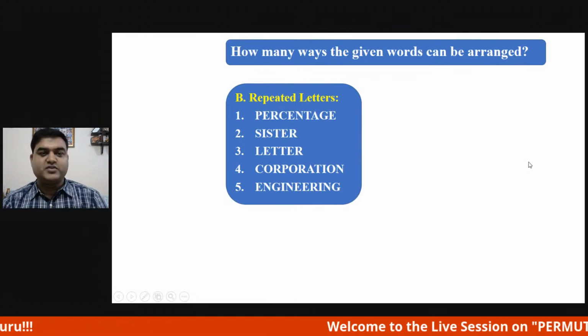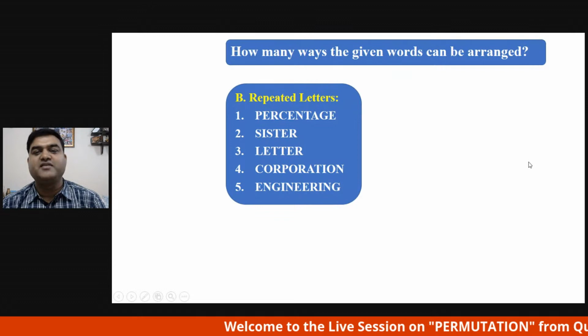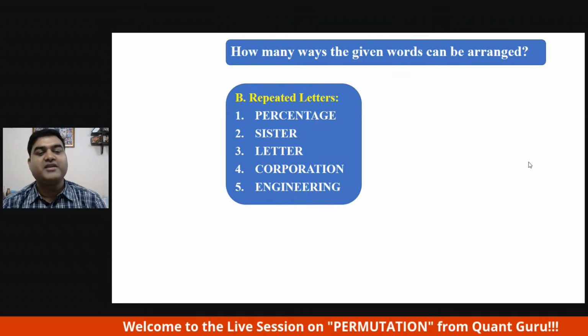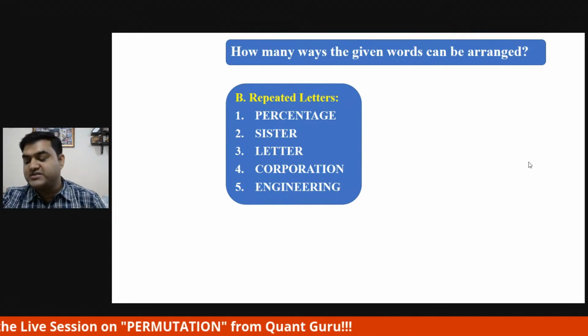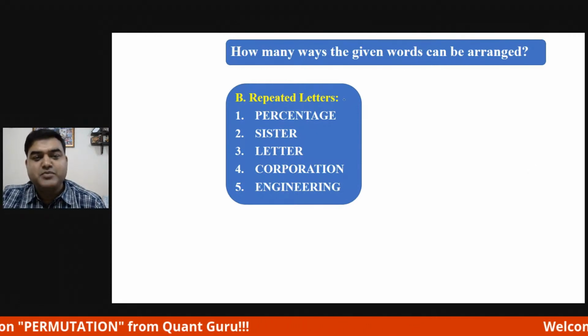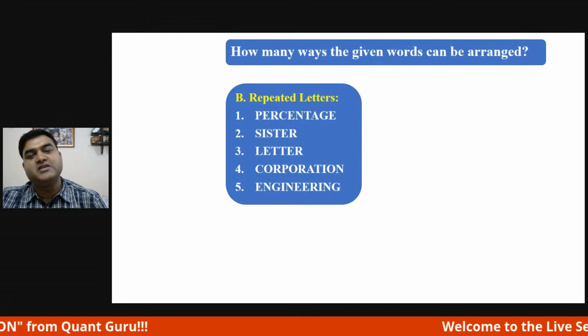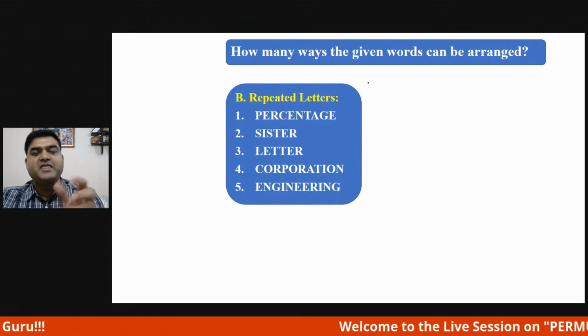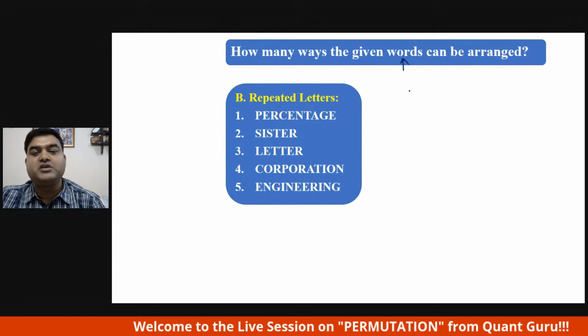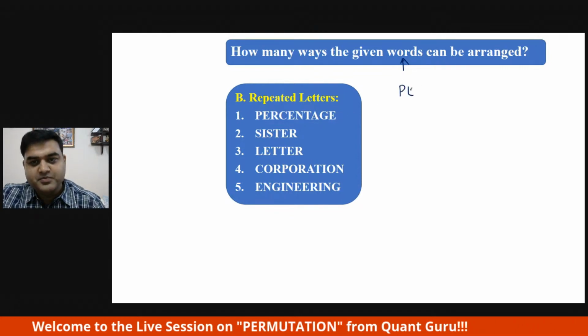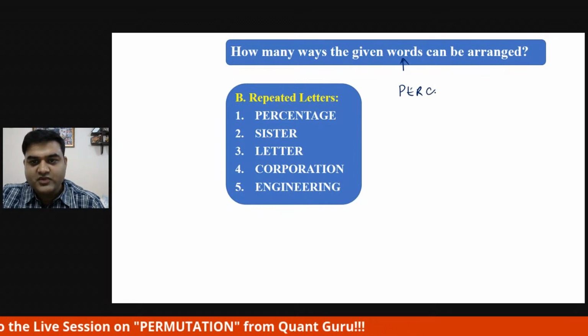Now this question is how many ways the given words can be arranged. Same question, wherein type 2 is repeated letters. What does it mean? Repeated letters means some letter out of the word which is given is repeated. Here it is given words, right? So a word is given, suppose percentage, let's take this, percentage.